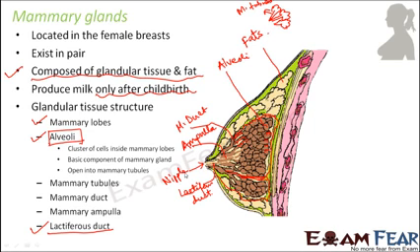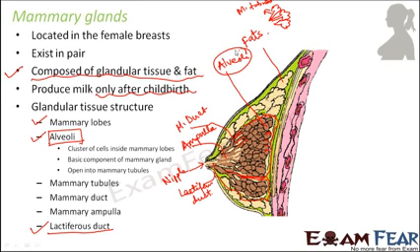Now humans have two complex mammary glands. Each complex gland has several simple glands. So what do we mean by simple gland and complex gland? A simple gland is the one which has just one lactiferous duct. A complex gland is one which has multiple lactiferous ducts which join together to form a common duct which opens into the nipple.